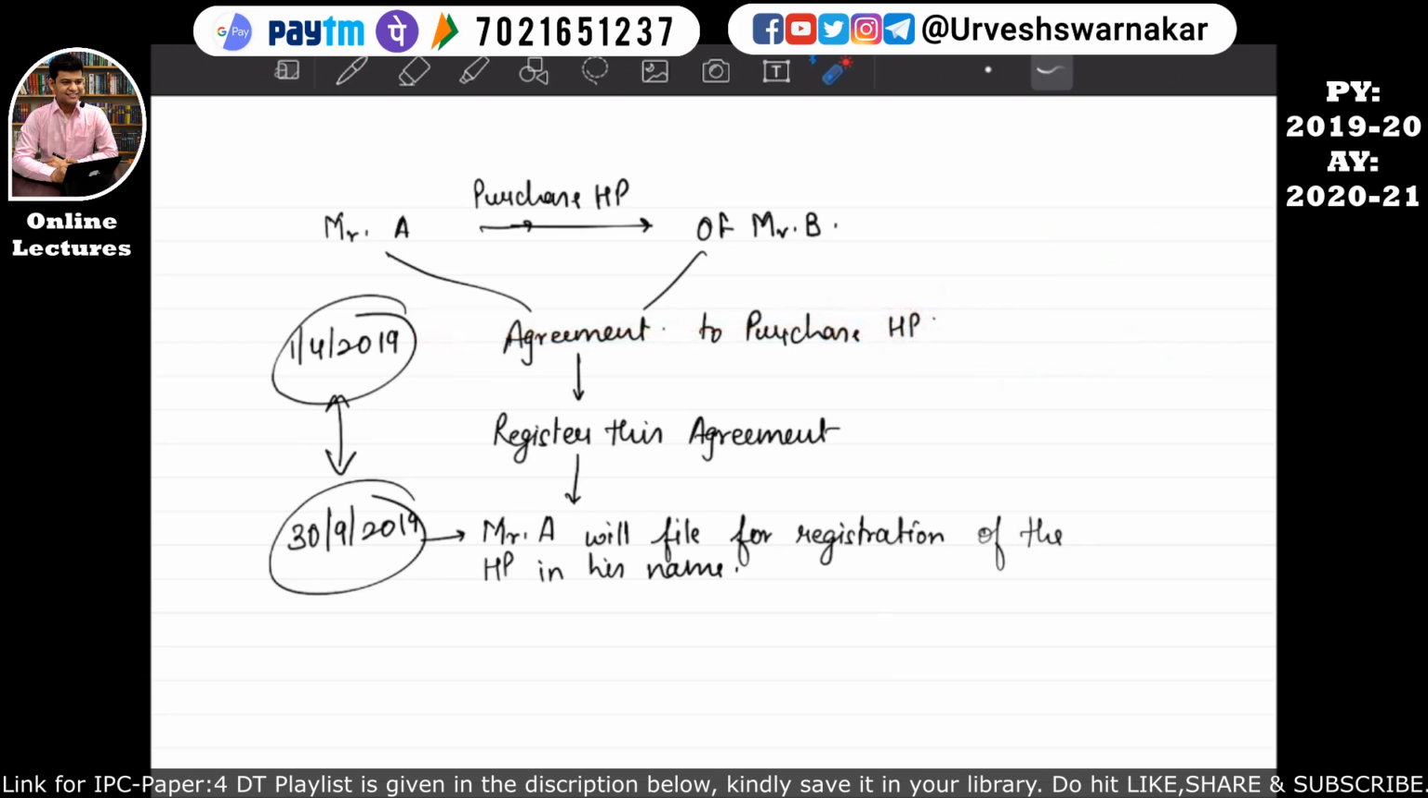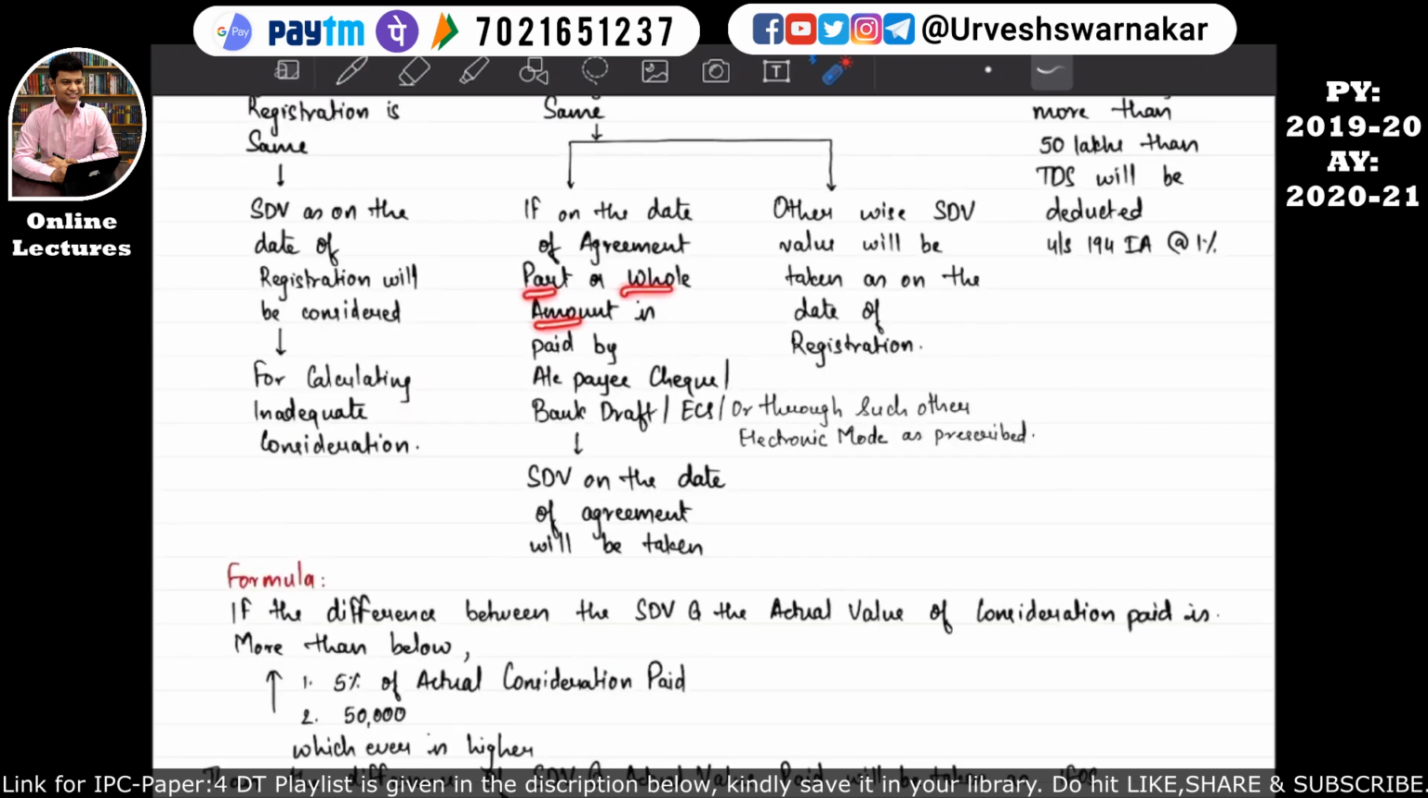Stamp duty value will be considered of the agreement date only if you have paid a part or the whole of the amount, and such part or whole of the amount is paid by way of account payee cheque, bank draft, ECS or through such other electronic mode as may be prescribed. In short, the government is asking you to show proof that you have actually paid part of the amount or the whole of the amount on the agreement date.